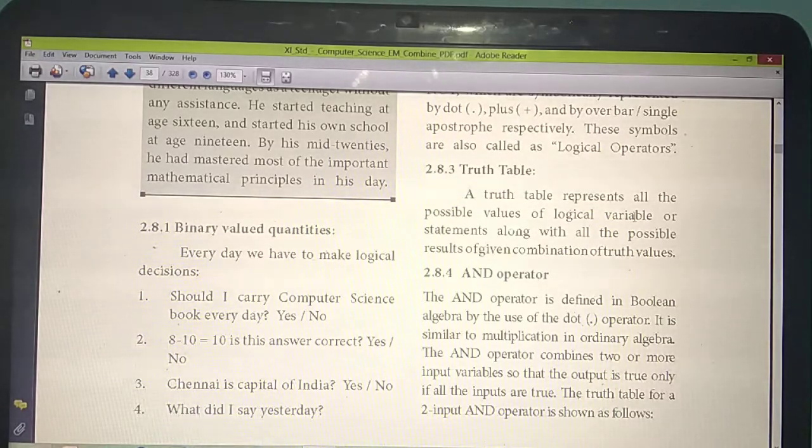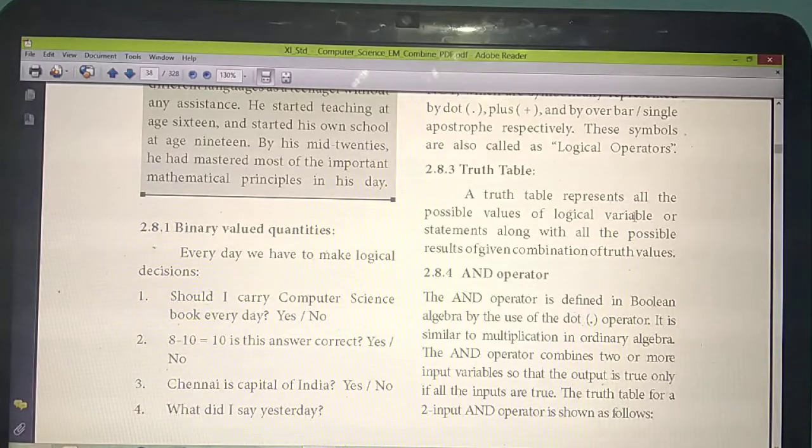So next page we will study about truth table. At that time you will understand very clearly. Okay, this is the definition. So truth table represents what? Possible values for the variables. So for example, you have defined two variables A and B. So either the answer will be true or false, that means 0 or 1. That's the possible value. A and B will get the answer either 0 or 1.